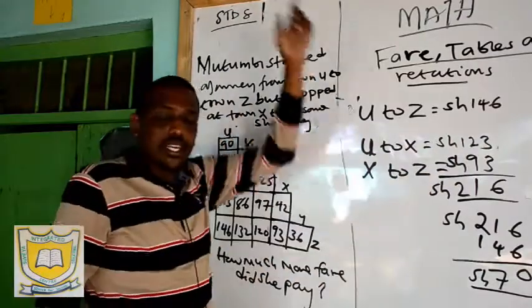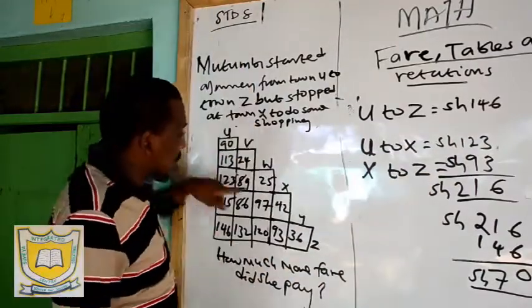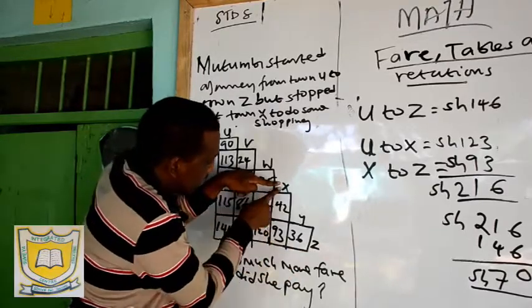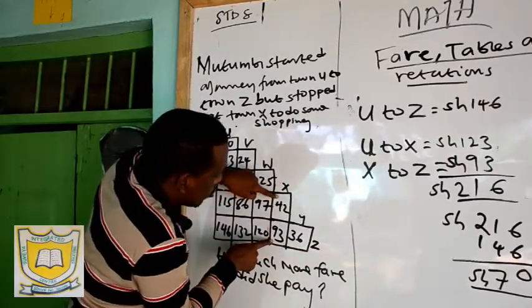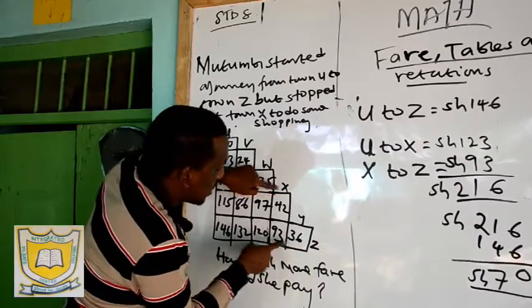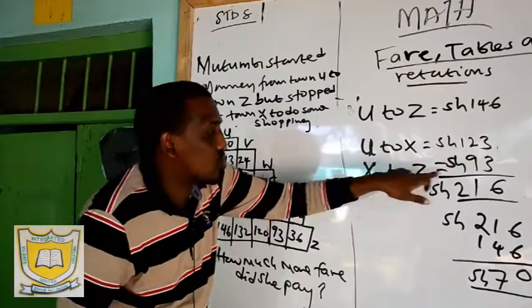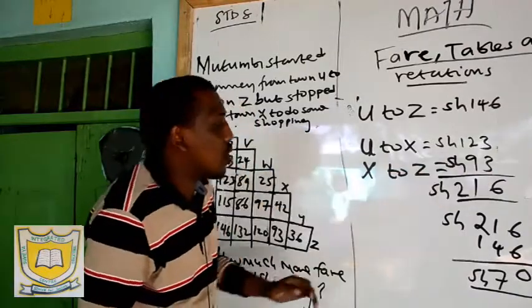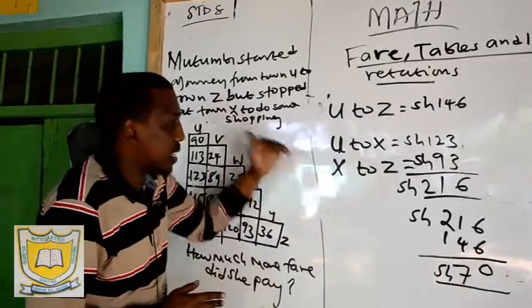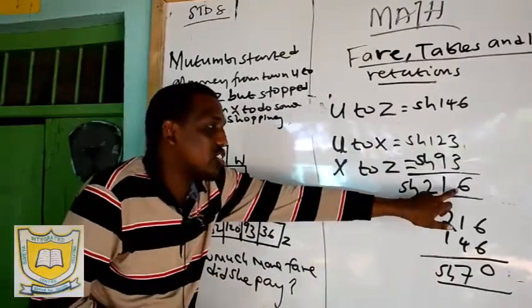Then she proceeded and continued with her journey from X to the last destination Z. X is here, Z is here. You come below the X, which is 93. So X to Z is 93. I've written 93 here. What do you do now? You add the two parts. U to X, 123. X to Z, 93. You will get Shillings 216.